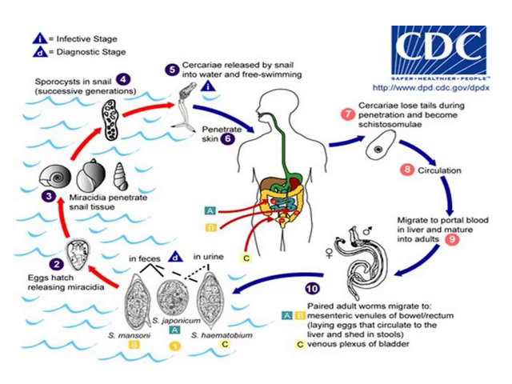Then the sporocyst will convert to cercaria. Cercaria will be released by the snail into water and free swimming, and penetrate into the definitive host's skin. Cercaria loses its tail during penetration and becomes a schistosomule, then goes into circulation, migrates to the portal blood system into the liver and matures into an adult.